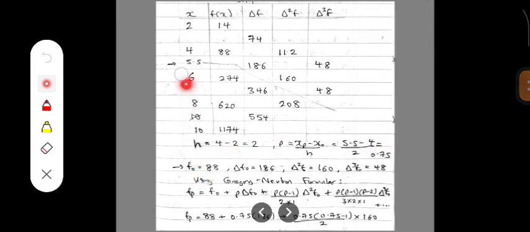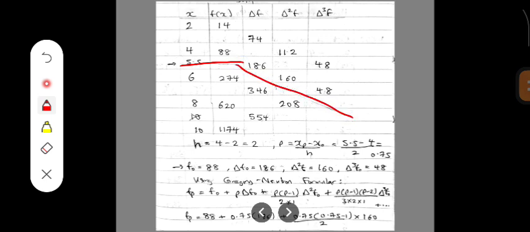Now from this table, we can get our f subscript 0, delta f naught, delta square f naught, and delta cube f naught. You draw a straight line at the s of p, then you curve downward.